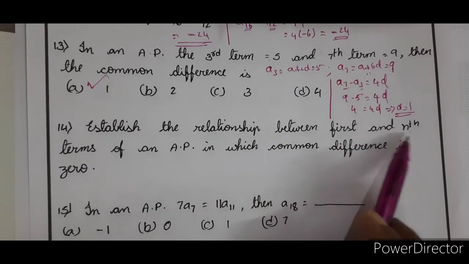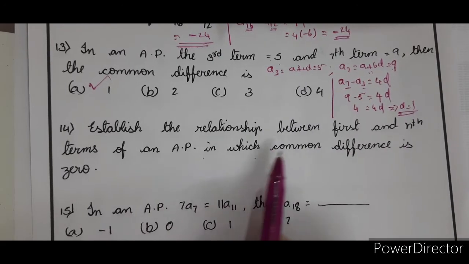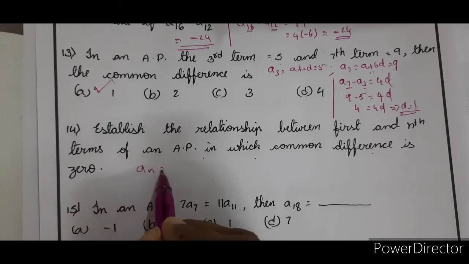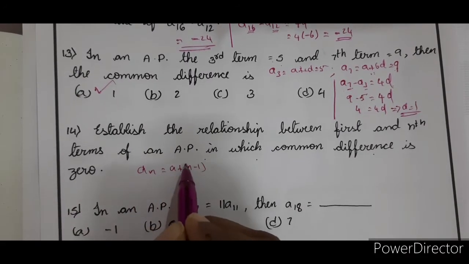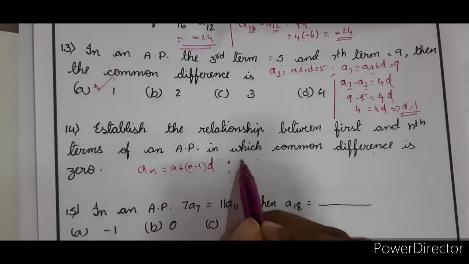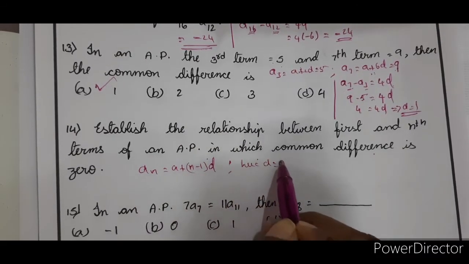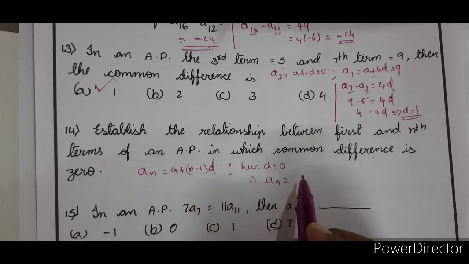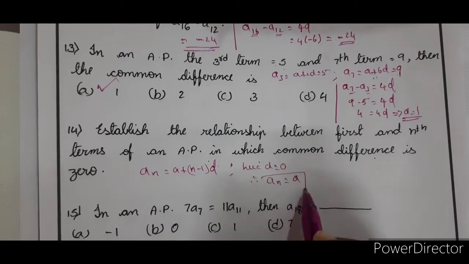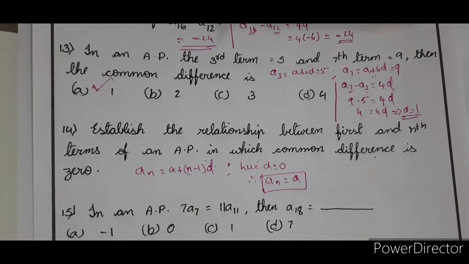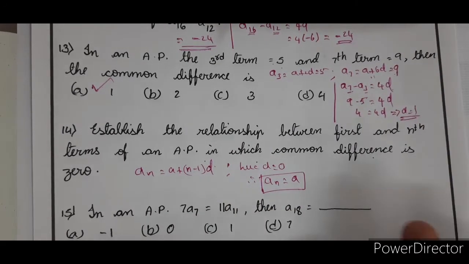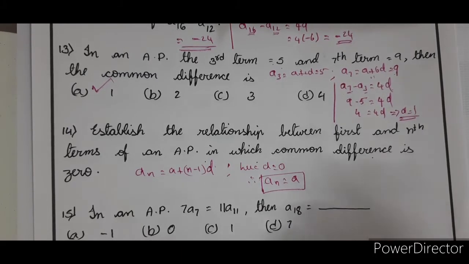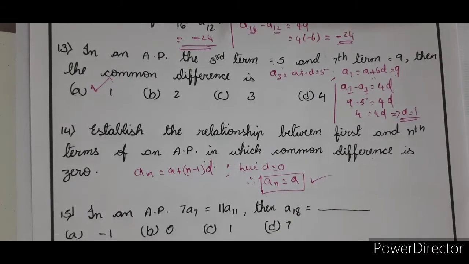Establish the relationship between first and nth terms of an AP in which the common difference is 0. Right. So what is an? an is equal to a plus n minus 1 into d. Here d is 0. Therefore an is equal to a, since 0 multiplied by anything is 0. That means every term is the same. What is the meaning of it? Every term here is the same. So that's the relationship between the nth term and the first term.